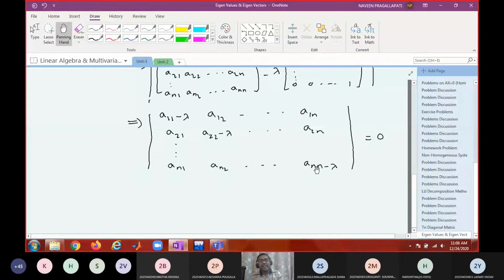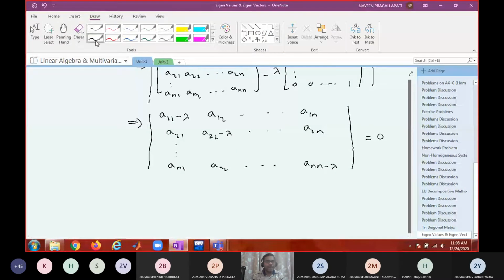For an even order, like 2 by 2, the coefficient of lambda power n would be 1. For an odd order, the coefficient would be -1, right? Because minus into minus is plus. For a 2 by 2, it will be plus. For a 3 by 3, minus. For a 4 by 4, plus, and so on.